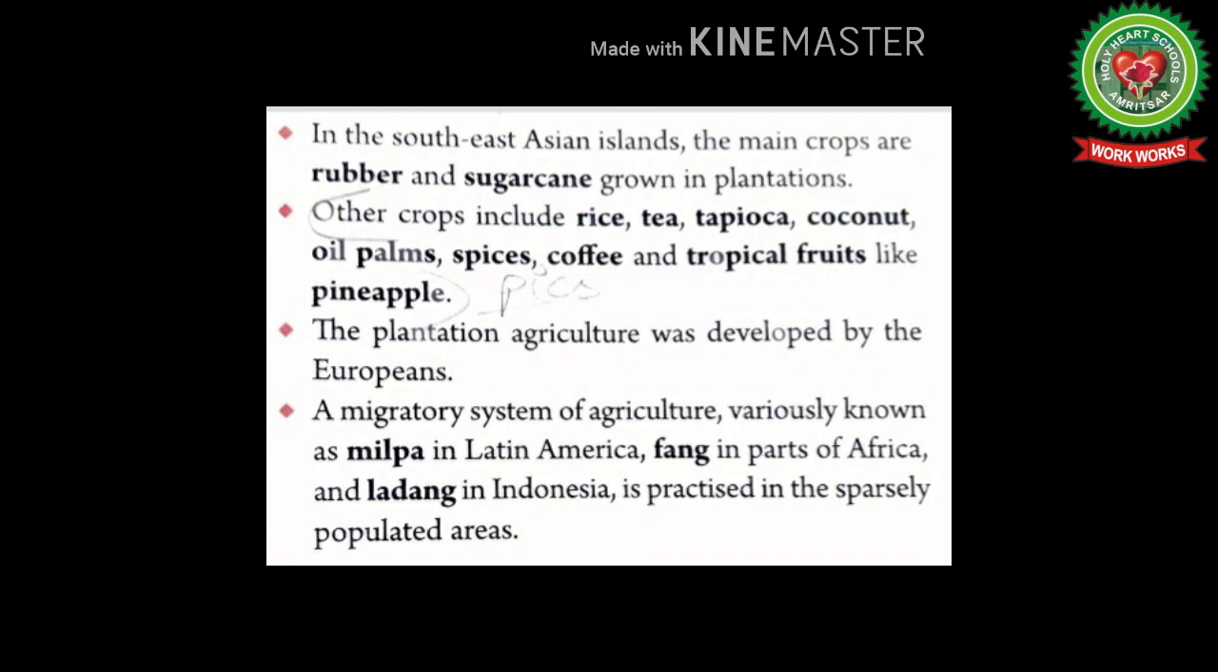The plantation agriculture was developed by the Europeans. A migratory system of agriculture, variously known as milpa in Latin America, fang in parts of Africa, and ladang in Indonesia, is practiced in the sparsely populated areas.